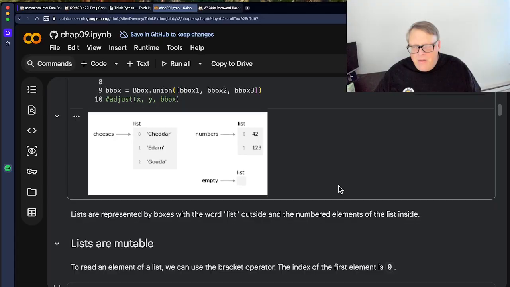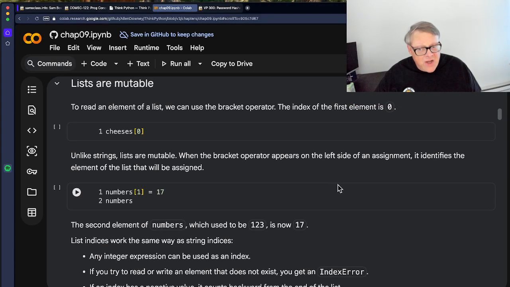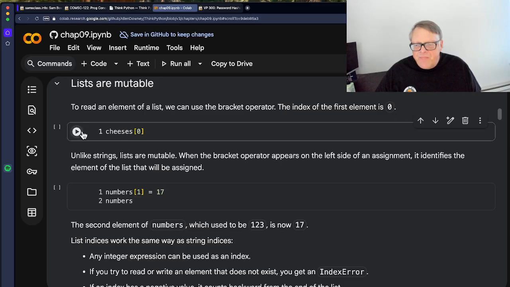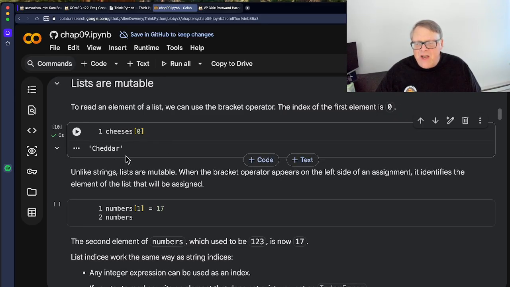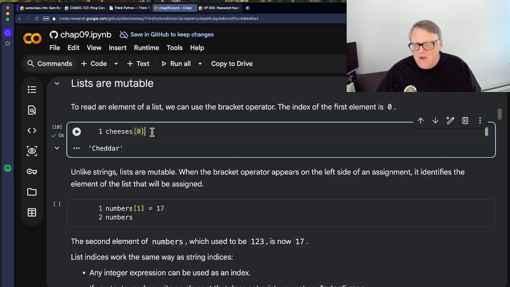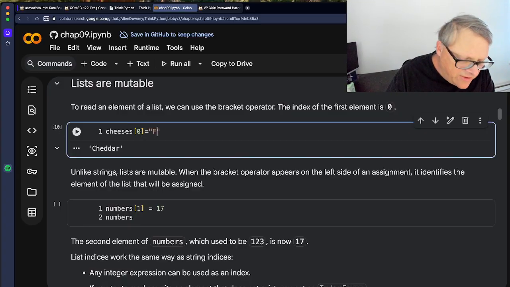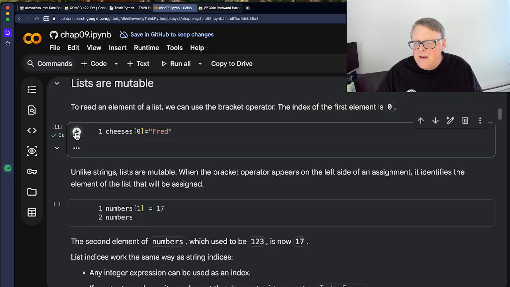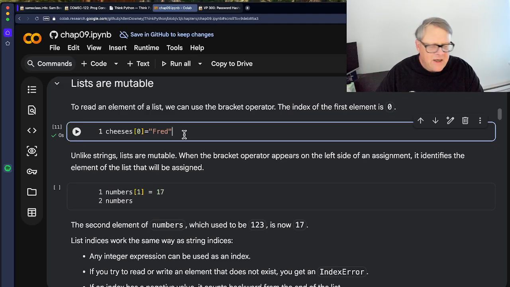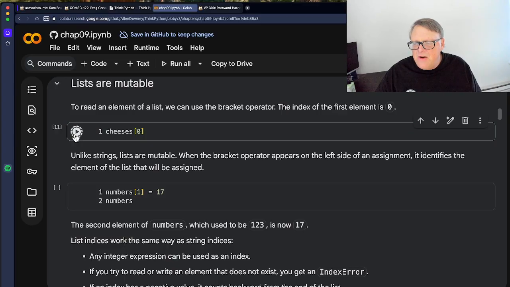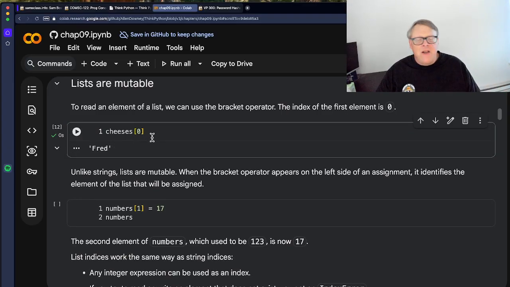All right, so lists are mutable. Another reason why they're great. The reason I like them is that these are very much like arrays, which I used in long dead languages like BASIC and Fortran, where I got used to programming. So you can define cheeses. Cheeses sub 0 is cheddar, and you could set cheeses[0] to something else. I could make this equal Fred. And then when I print it, now it'll be Fred. So you can totally modify the contents of a list, which is handy.